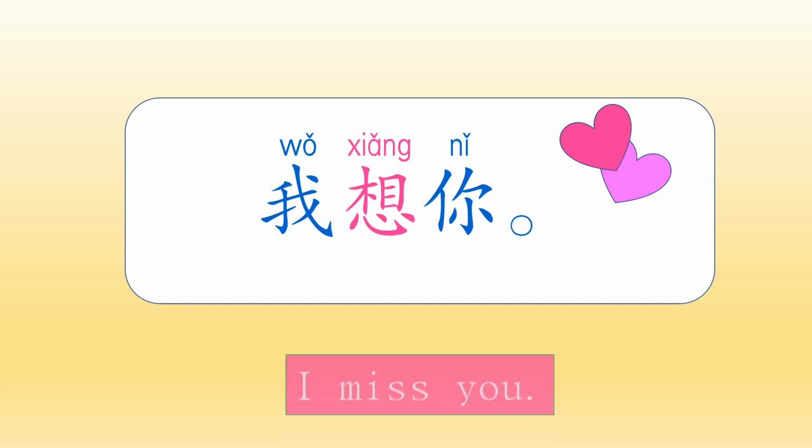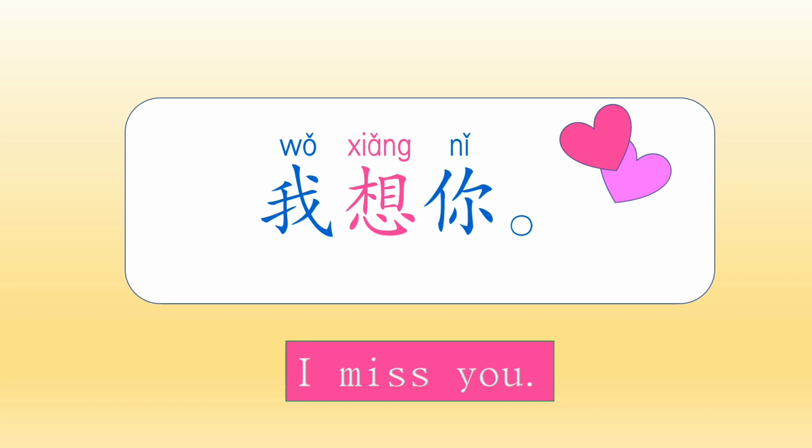I'd like to point out in this simple sentence, though there are only 3 words, if you notice closely, these 3 words have the same tone, which is third tone, right? 我 is third tone, 想 is third tone, and 你 is also third tone.